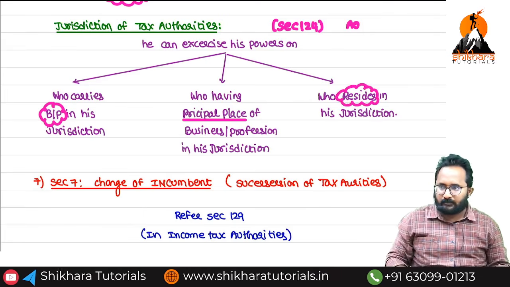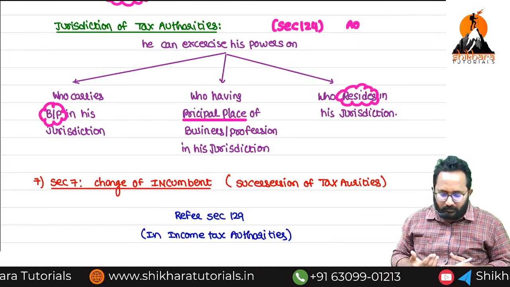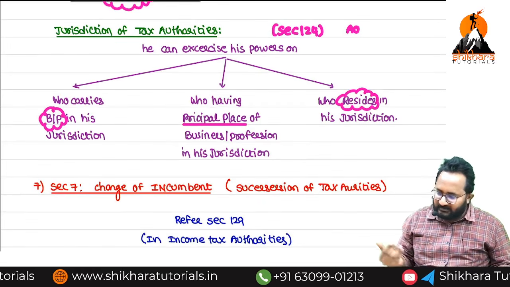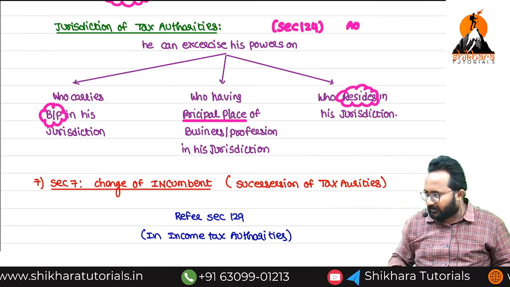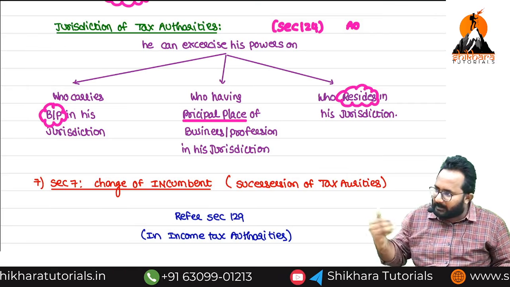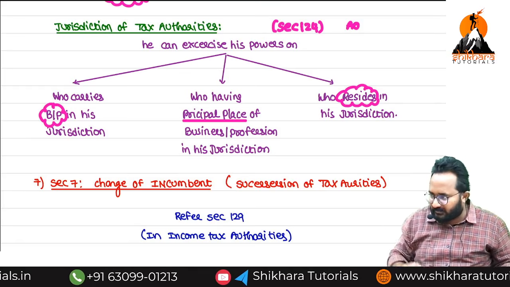Here also the same. If one jurisdictional area is allocated, on whom we can exercise the powers, the same provision we have. Who are carrying on the business or profession, who are having the principal place of business or profession. Next one, ma, who resides in the jurisdiction.